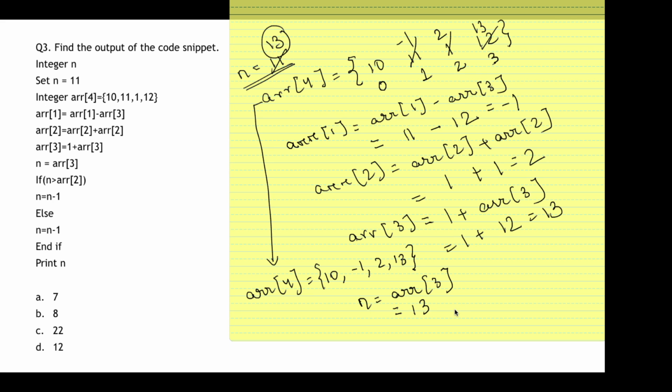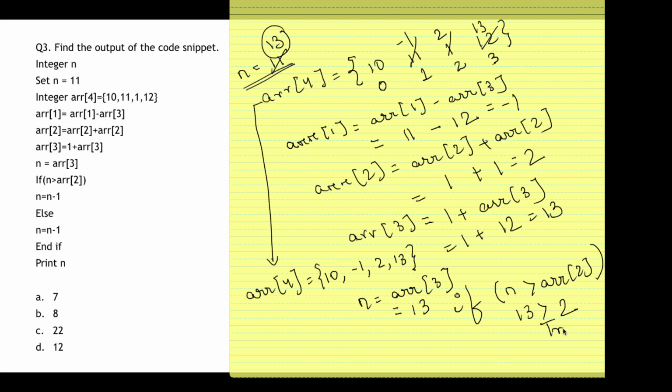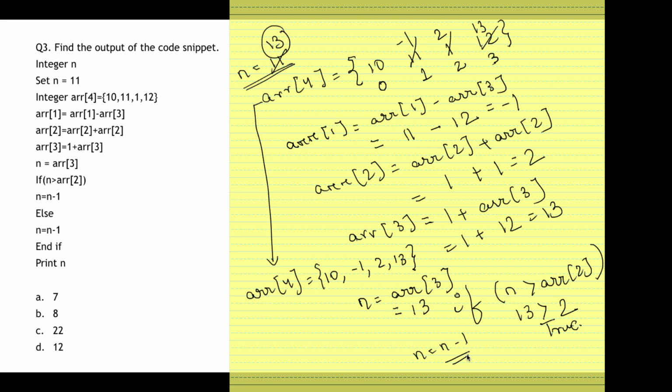Okay, so now it says that if n greater than ARR of 2, so 13 greater than ARR of 2, which is 2, this is true, so it will do n is equal to n minus 1. Okay, now see, even in the else part it says n is equal to n minus 1. Okay. So this is a trick. Whenever the else part and the if part both have the same result, you need not solve the entire thing.